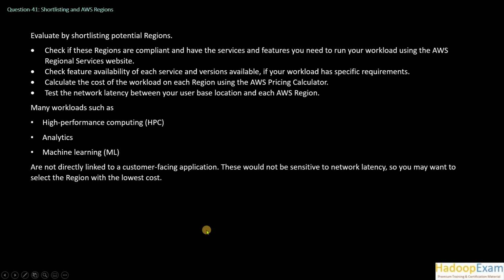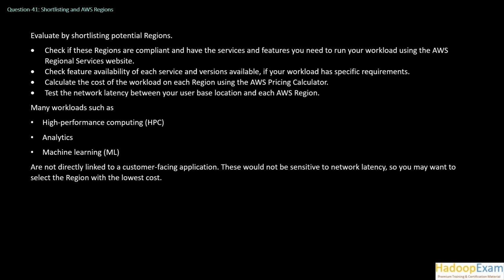So question number 41. While evaluating your regions, you need to consider the following things. Few of them we have already discussed in the previous question. Check if these regions are compliant and have the services and features you need to run your workload, using the AWS regional services and website.